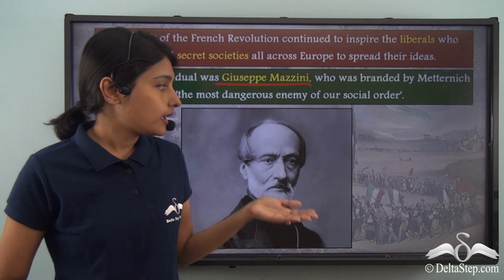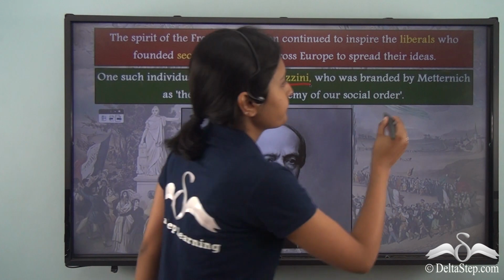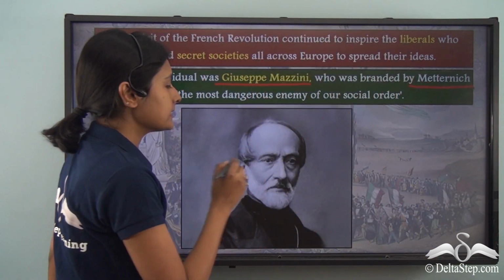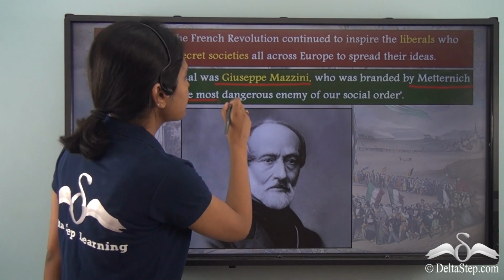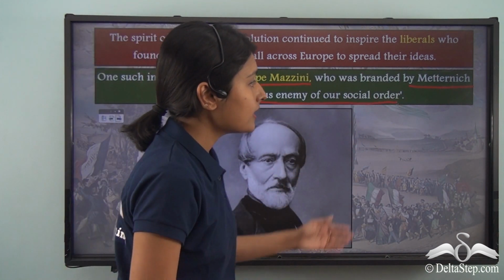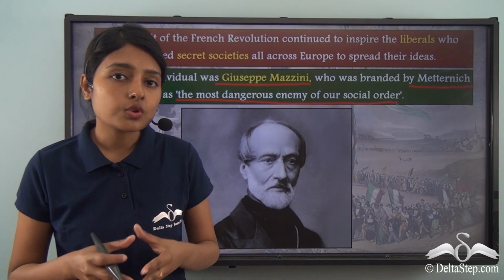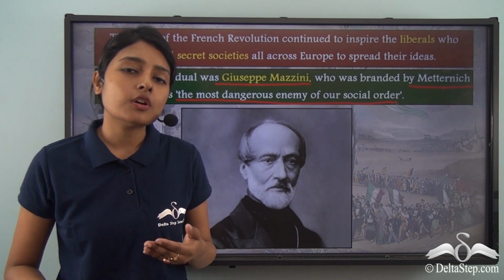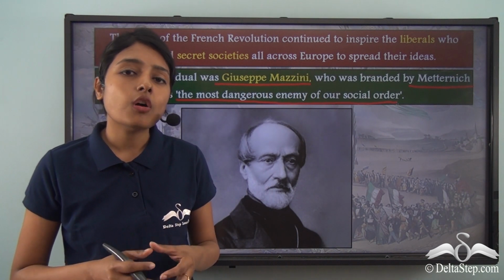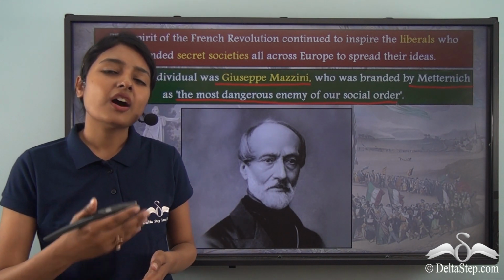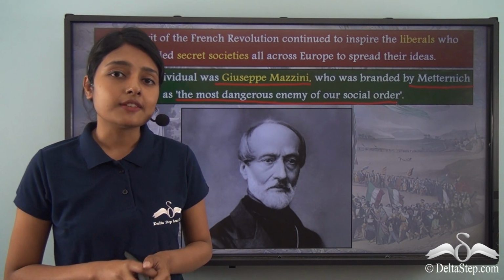So enduring was the influence of Mazzini that Metternich branded Mazzini as the most dangerous enemy of our social order, because he was posing a real threat to the social order that was founded on the suppression of people's voice and opinion, that was founded on the establishment of hierarchies in the society, in clutching all to traditional beliefs.